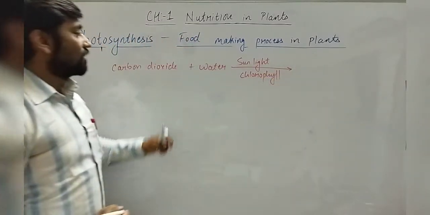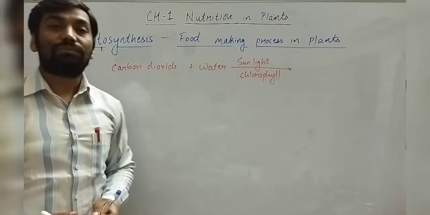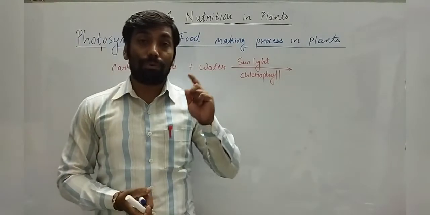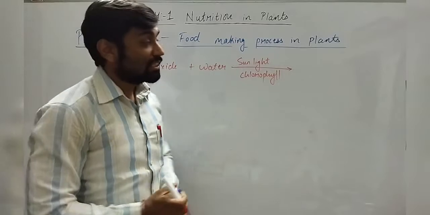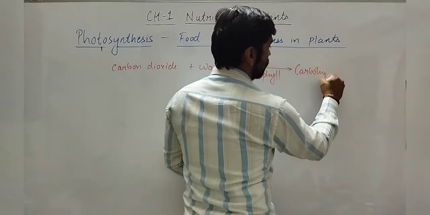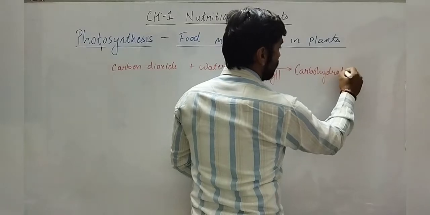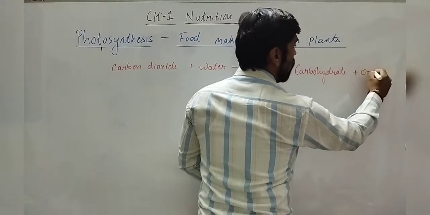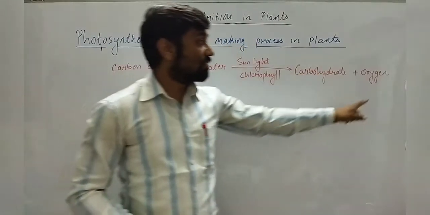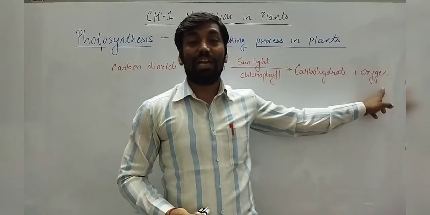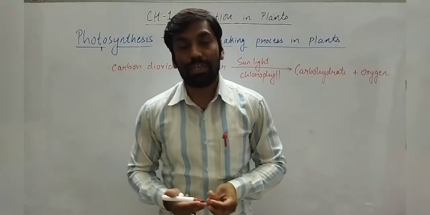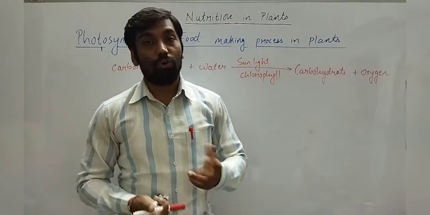Right? In presence of chlorophyll, what is formed? So this food is formed. The first form of food which is produced by the leaves is carbohydrates. Okay, so carbohydrate plus oxygen is produced. Now this oxygen again, how is it given out into the air? Through, of course, stomata or stomatal opening.